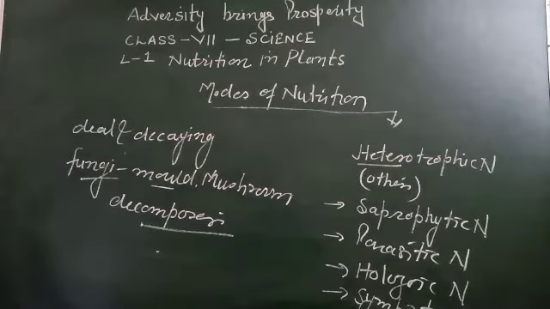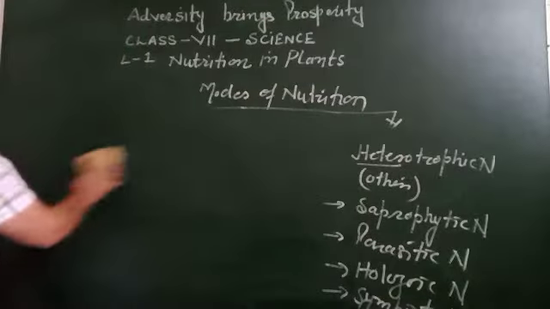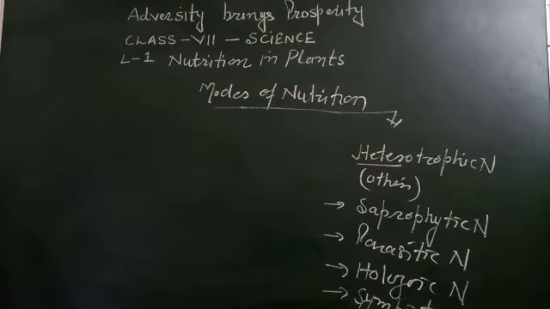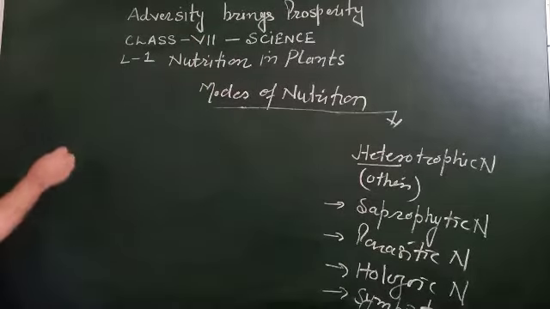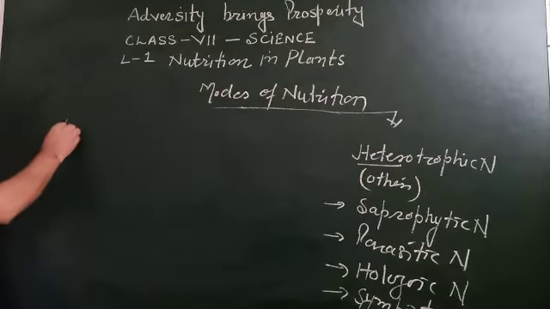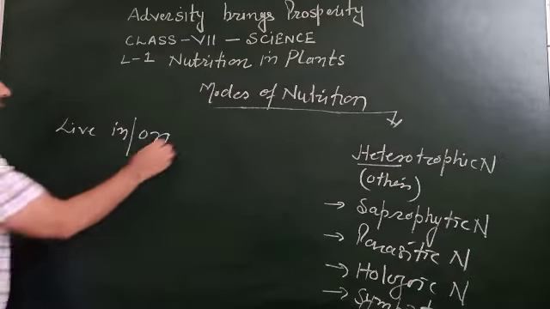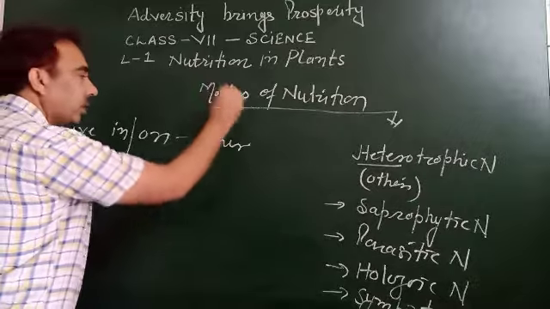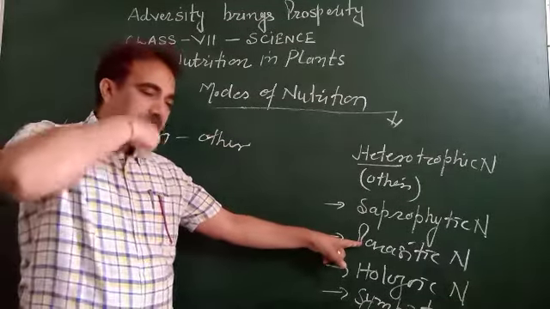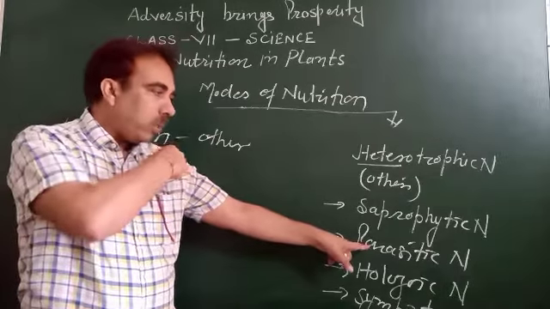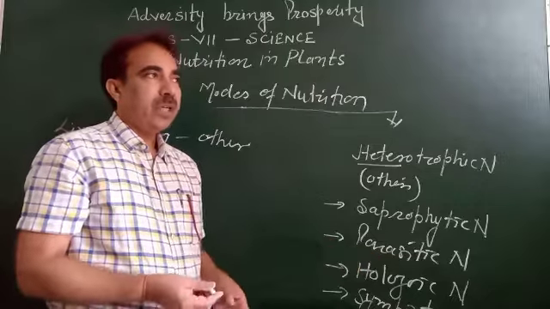On the other hand, our next point is parasitic nutrition or parasite. The living organisms which live in or on the body of another organism are called parasites.